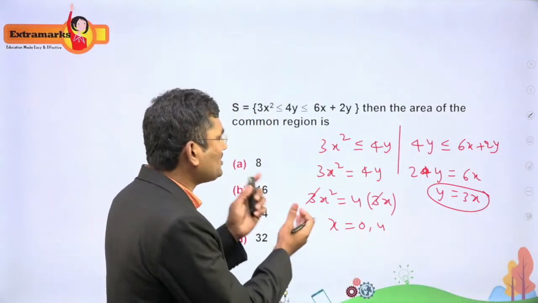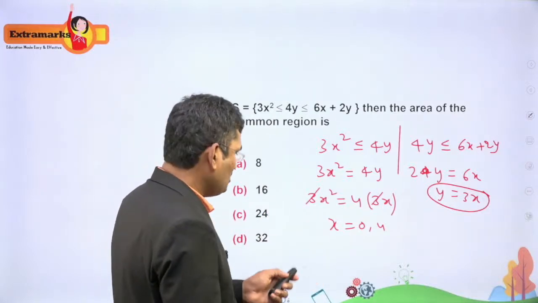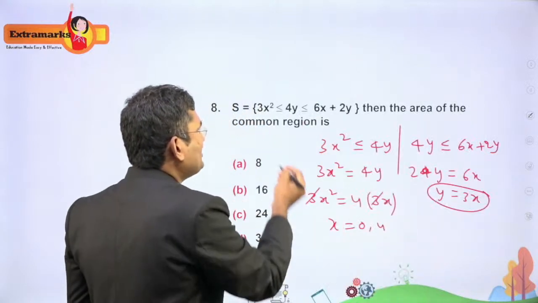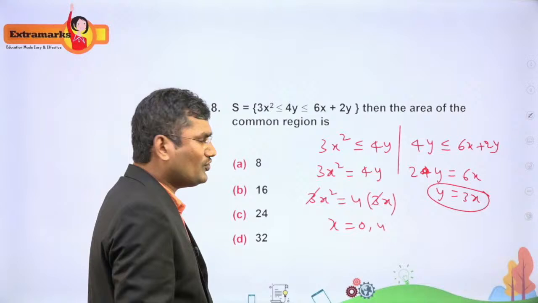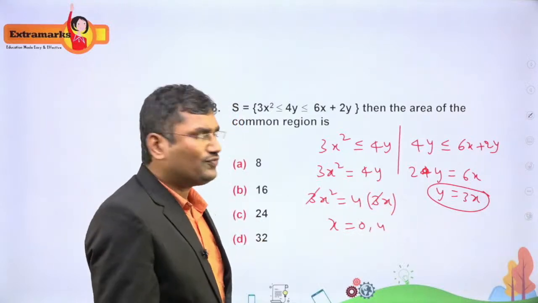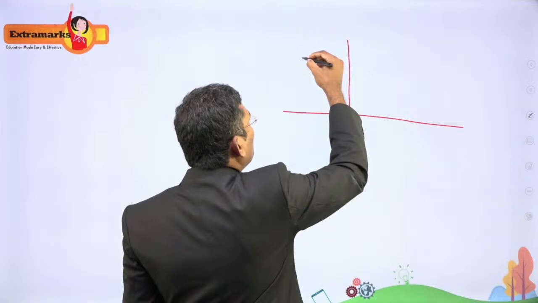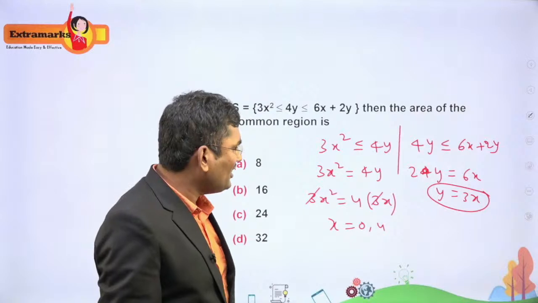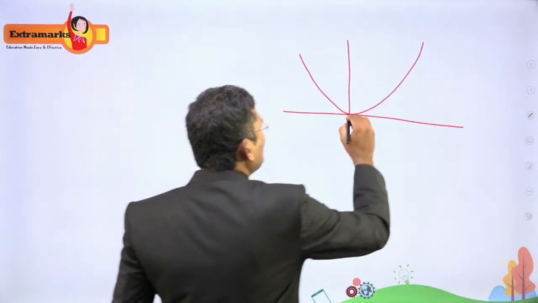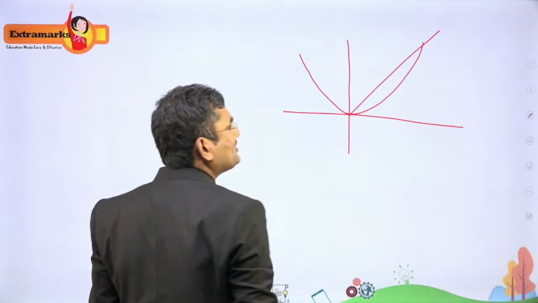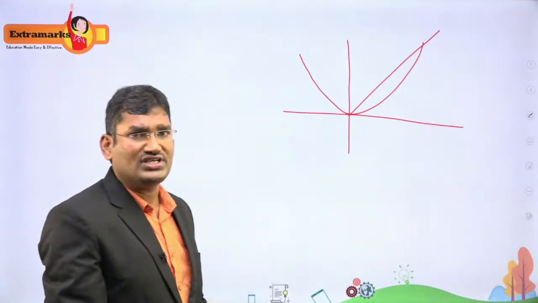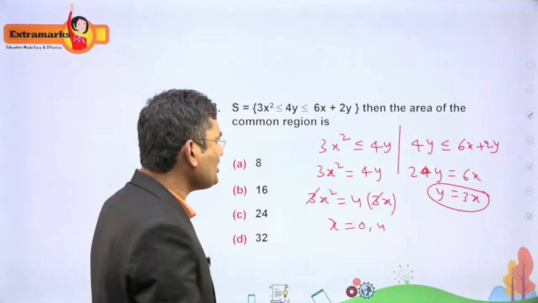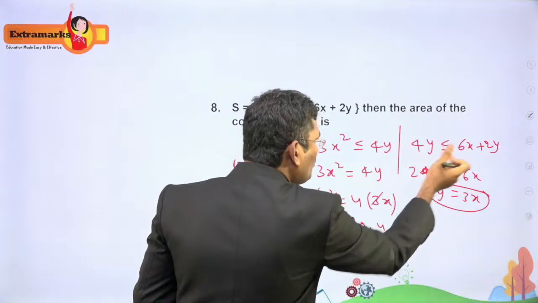Now we will plot these curves on the coordinate plane. Now we'll see what the curves of these equations are. 3x square less than 4y. Let it be 3x square is equal to 4y. This can be written as x square equal to 4 by 3 y. So this is an upward parabola. It will be like this. Another one is they gave that y is equal to 3x, a line passing through the origin like this. Now we have to find the common area of these two curves, but they gave inequality signs, not equal to signs.